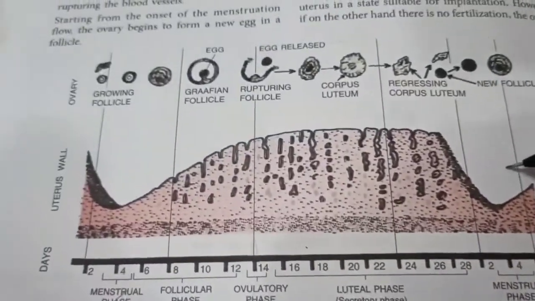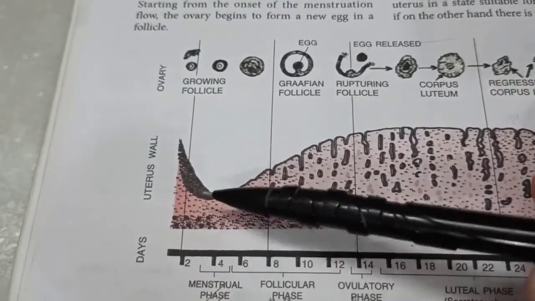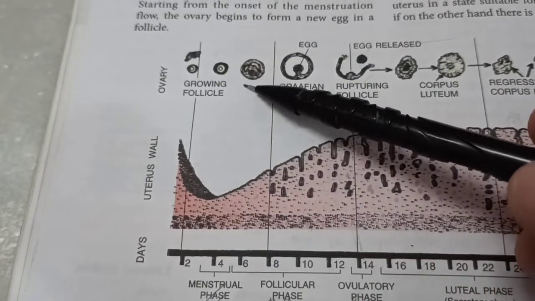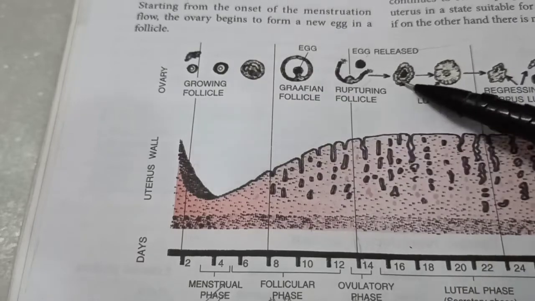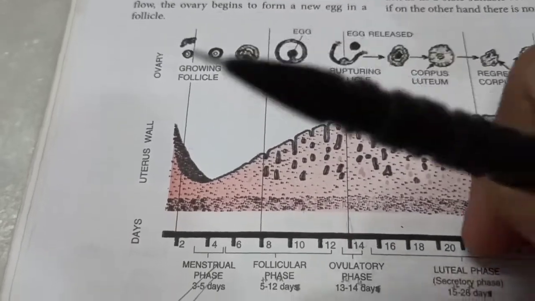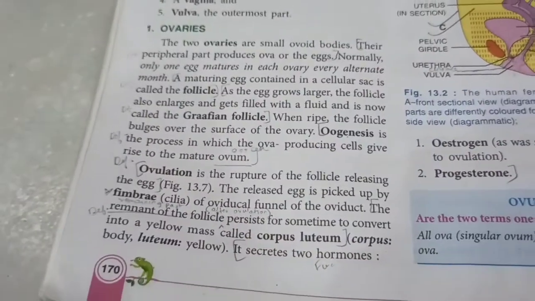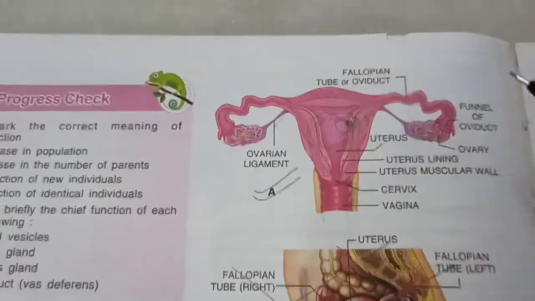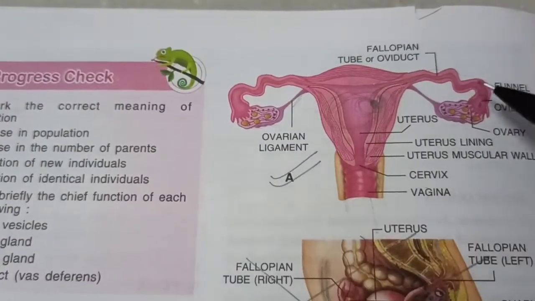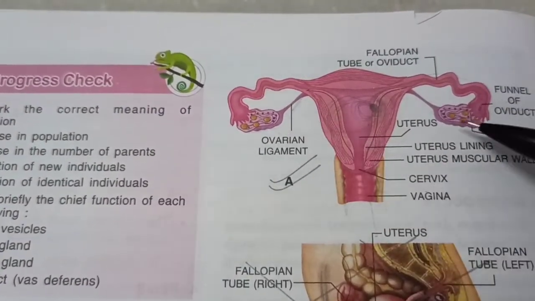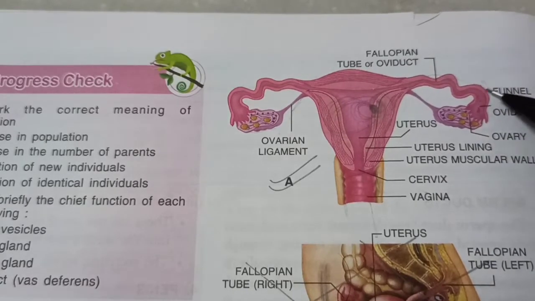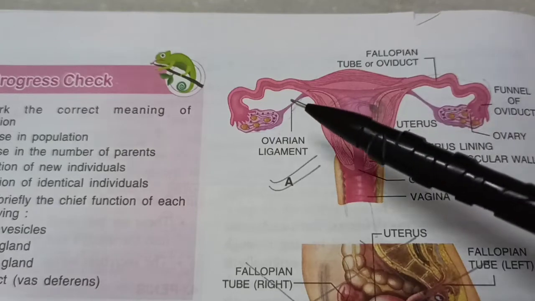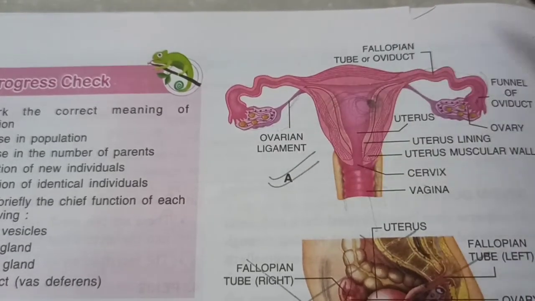But no worries, at the start of the next cycle, again, a new egg cell will start developing and the wall of the uterus will start thickening once again, hoping that at least this month the sperm will come and fertilize the egg. So every alternate month, an egg cell is released by one of these. So if this month this ovary has released an egg cell, and if it's not fertilized, then the next month the other ovary will release an egg cell.